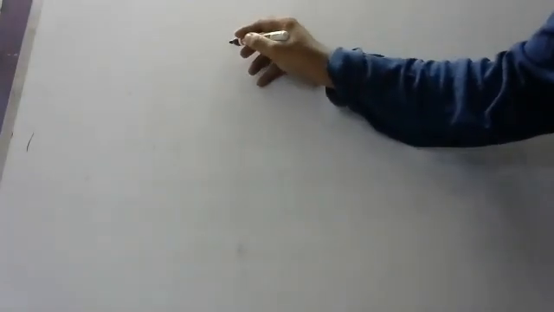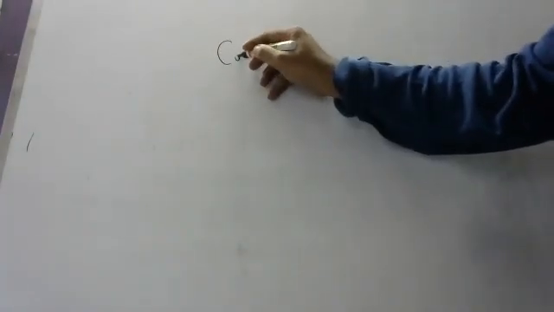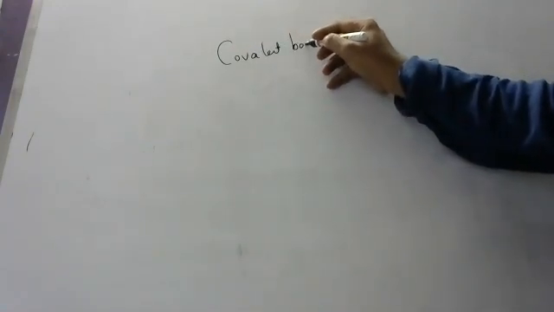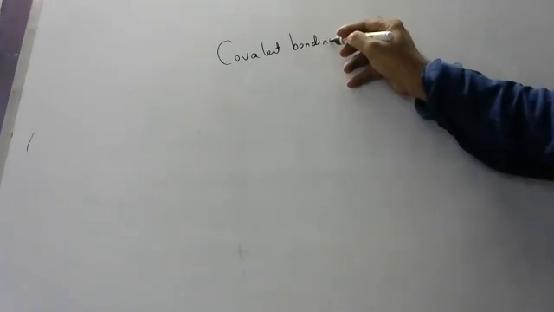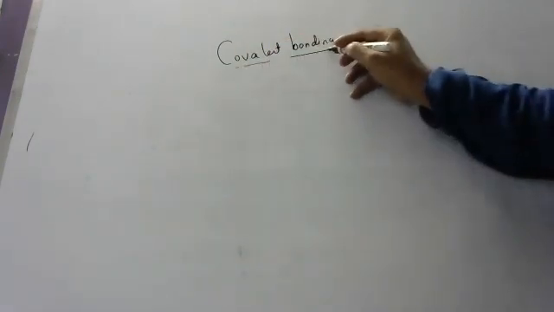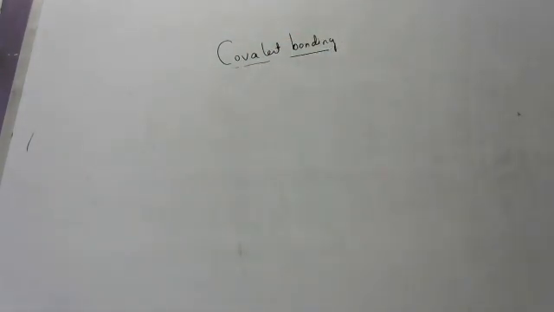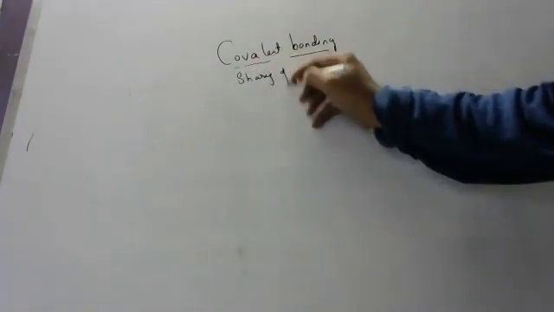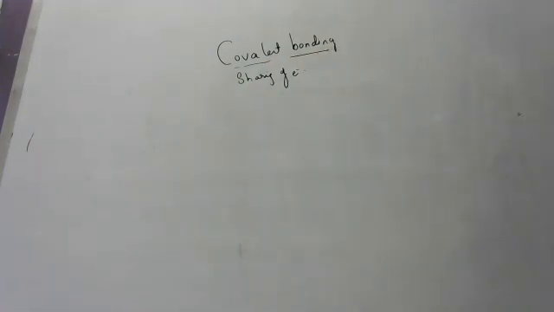So children, today we will discuss in brief about covalent bonding. All of you should listen carefully. Already we have discussed in brief about ionic bond. I hope everyone remembers. Ionic bonding means complete transfer of electrons. But covalent bonding means sharing of electrons. Sharing of electrons is called covalent bonding.